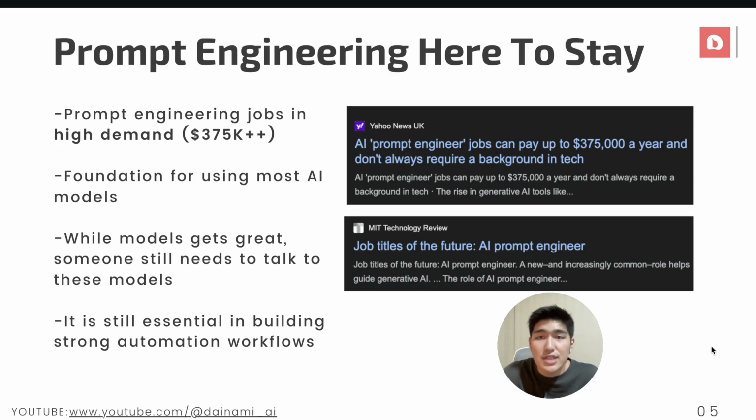And essentially, prompt engineering is the foundation for using most AI models or speaking to any single AI in the future. And while the models do get great, someone still needs to talk to these models. And so essentially, as we progress, prompt engineering will change and it will effectively improve, but we will have to be able to learn how to effectively talk to AI to create strong automation workflows and effective use cases for any of our use cases moving forward.